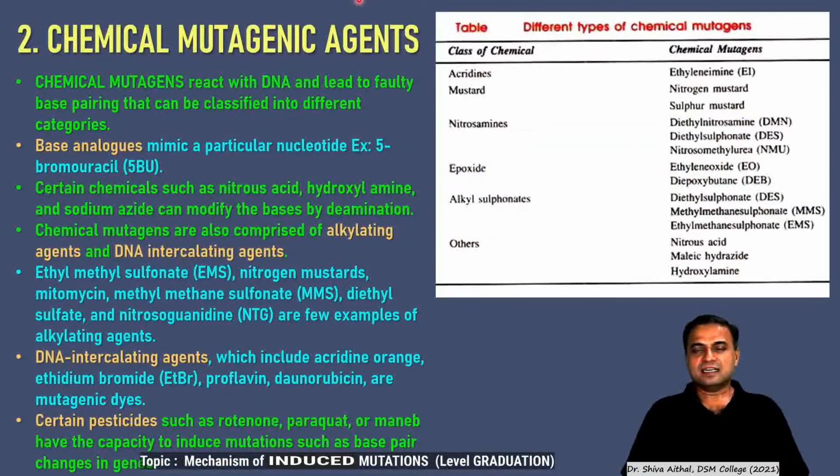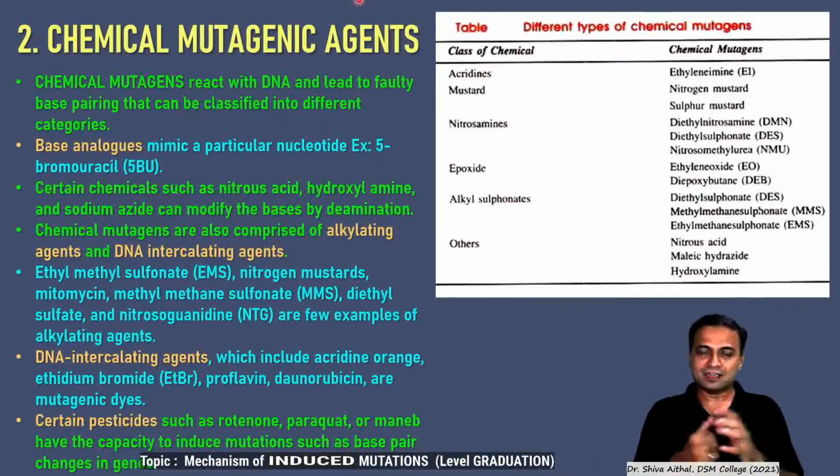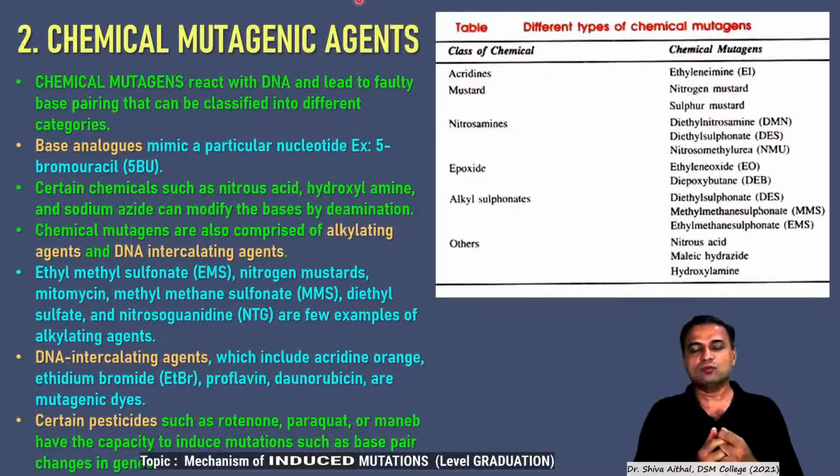The second category of induced mutations is chemical mutagenic agents. For this particular slide, it will be in great detail in the further slides, so you can stop and just read the slide. I will not detail it because all the points get one slide each in the next discussion. But I will just sum it up. Chemical mutagenic agents react with the DNA and lead to faulty base pairings or removal of a base, depurination, that is adduct formation, etc. So they really don't damage the DNA physically, like cutting the DNA into single strand or double strand, but they react with the DNA bases and lead to faulty base pairing by modifying those DNA bases.